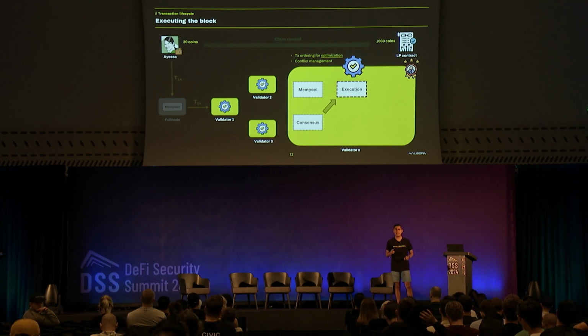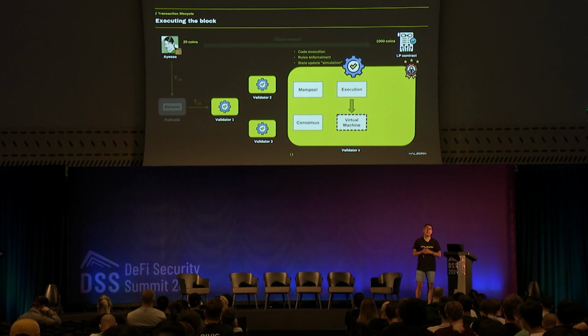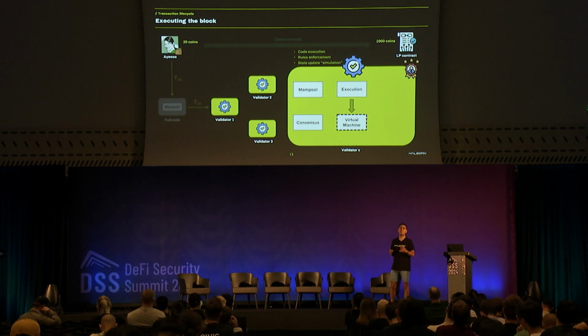Also important to mention that the execution layer is going to be the orchestrator. Who is going to be the slave is going to be the virtual machine layer. The virtual machine layer is going to actually execute the code. I mean, run the bytecode from the smart contracts. Also, it's going to apply some rules, for example, ownership. And also, and very important, this part is very important, it will update the blockchain in a simulated way. At this point, no blockchain has been updated. It's a simulation. Remember that word, simulation.